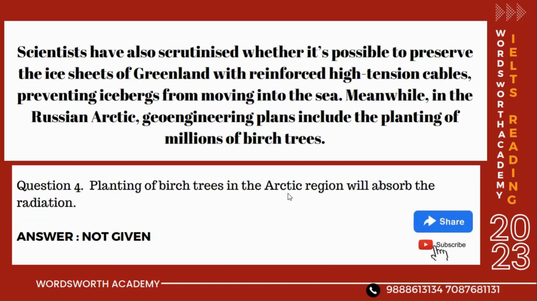Look at the fourth question. Planting of birch trees in the Arctic region will absorb the radiation. So now I will see birch trees given there. So radiation is given there, right? Scientists have also scrutinized whether it is possible to preserve the ice sheets of Greenland with reinforced high-tension cables preventing icebergs from moving into the sea. Meanwhile, in the Russian Arctic, geoengineering plans include the planting of millions of birch trees. There is nowhere mention of birch trees absorbing the radiation, right? So the answer is not given.